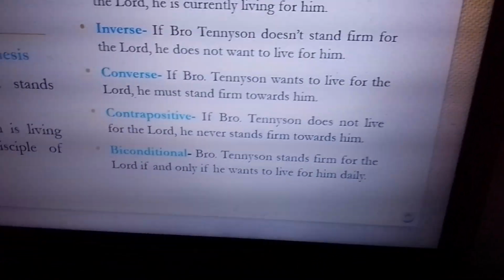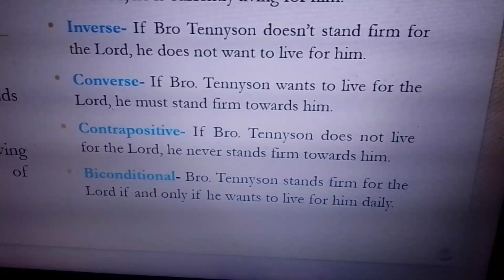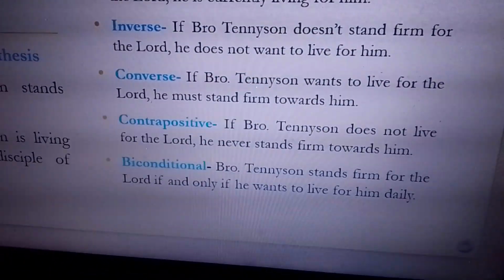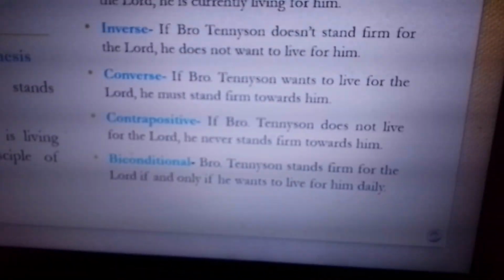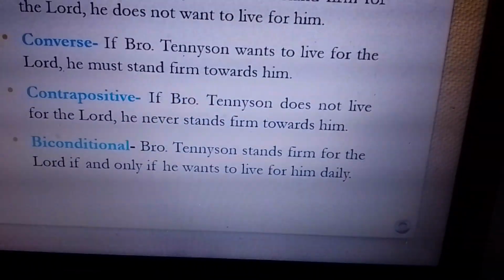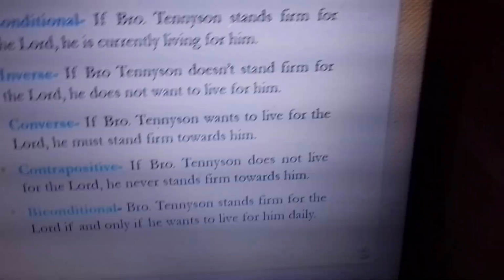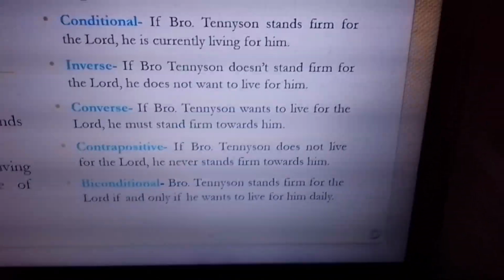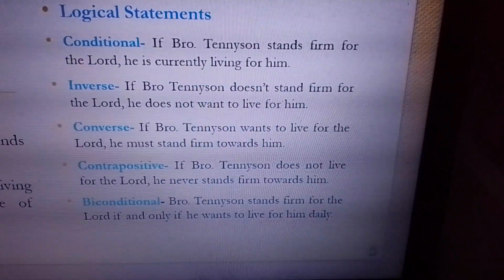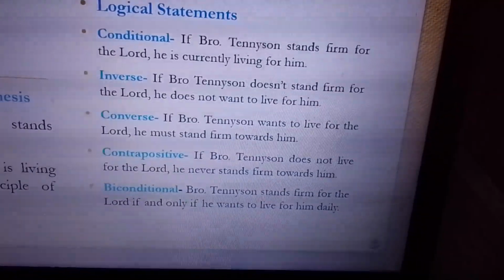Because if you want to live for the Lord daily, you need to stand firm and be compliant to what the Lord Jesus says. Because the Lord Jesus is our God. So there's no need to do anything bad towards him because he is our one and only promised Savior. Remember that, okay? Now let's go to the next.